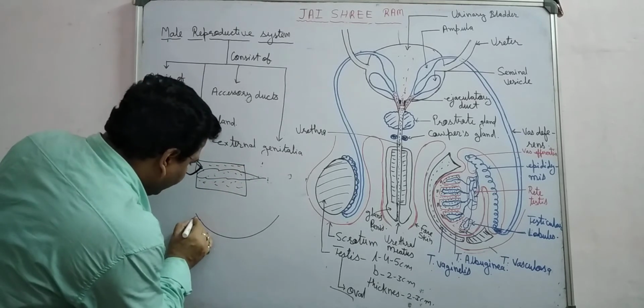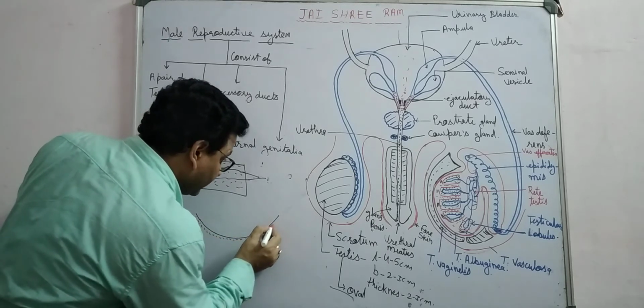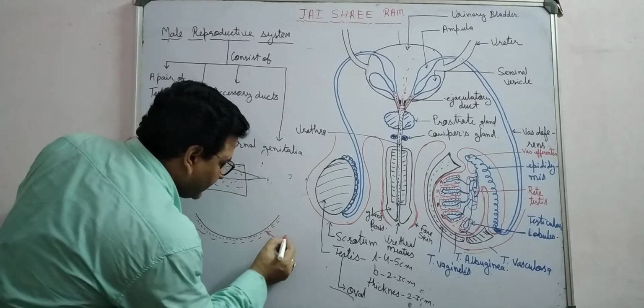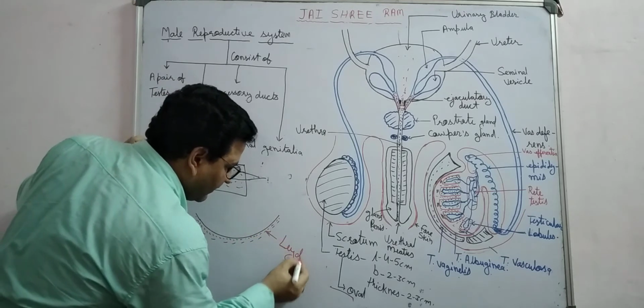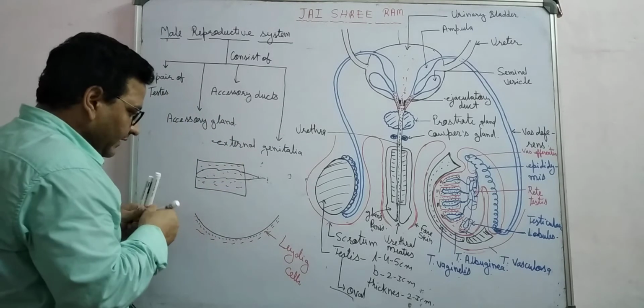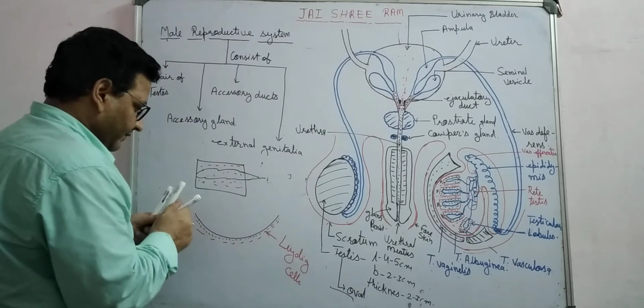This represents the Leydig cells. And inside this seminiferous tubule there are two types of cells.